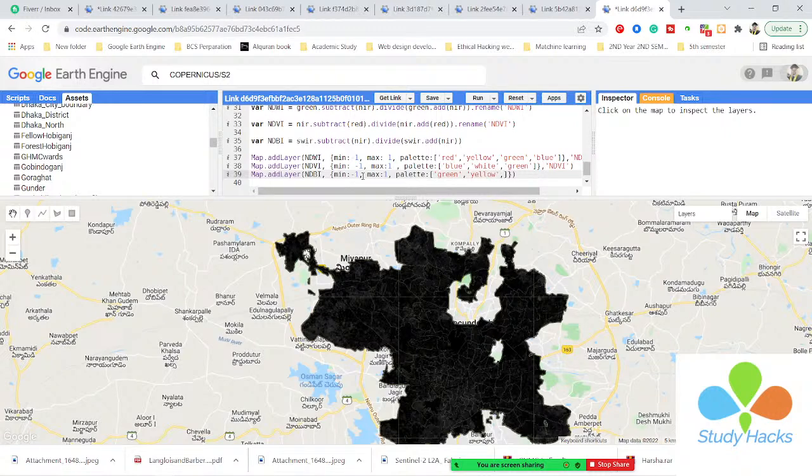And a pixel value closer to 1 will show the red color. This is my build up area. Okay, so now I also provide the layer name, ndvi. And I also use the rename function, rename, put the name ndvi and click on run.